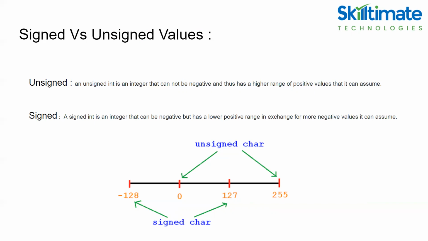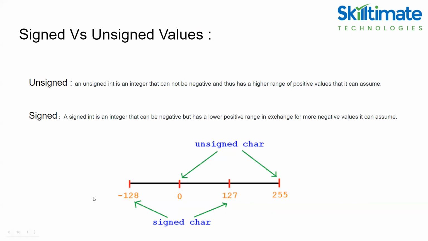Unsigned is nothing but an unsigned integer value. It's an integer that cannot be negative and thus has a higher range of positive values that it can assume. Unsigned is nothing but not a negative value. The signed int is an integer that can be negative but has a lower positive range, in exchange for more negative values it can assume.